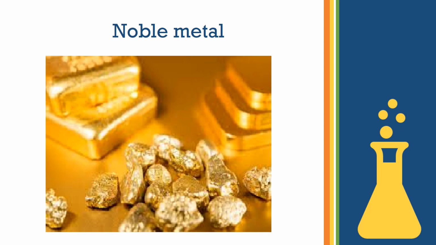Being so soft, it breaks very easily, and that is why it is purposely mixed with copper or silver, so that its softness decreases.